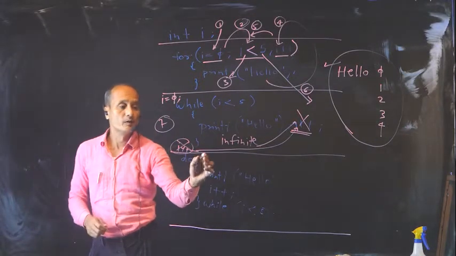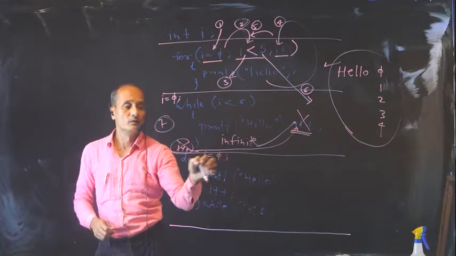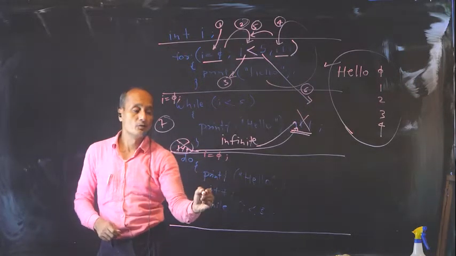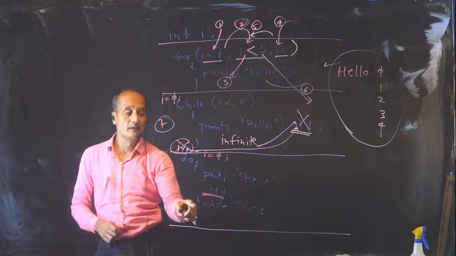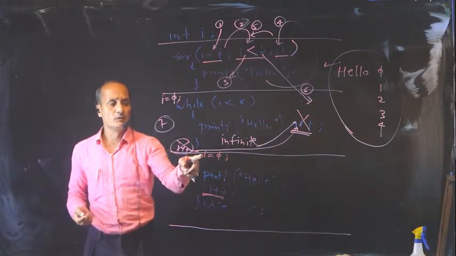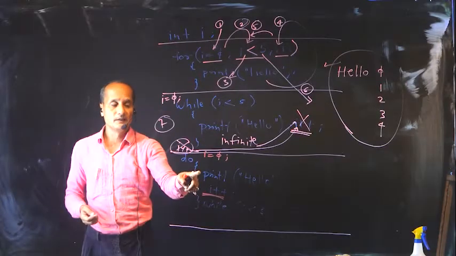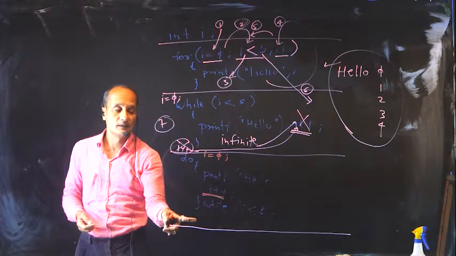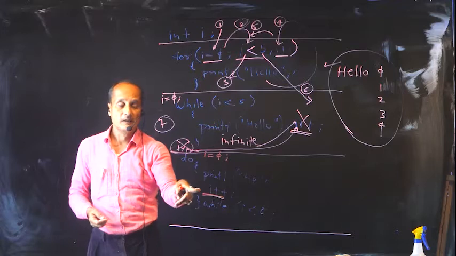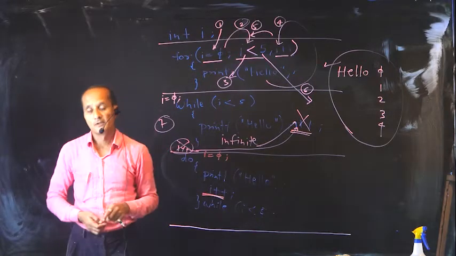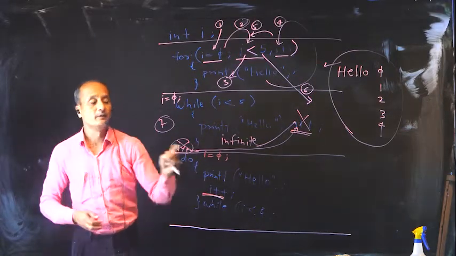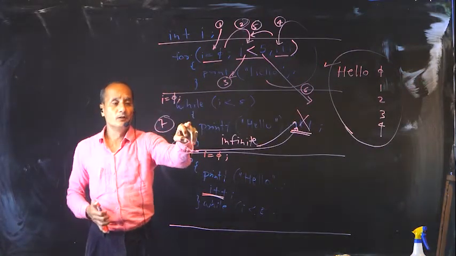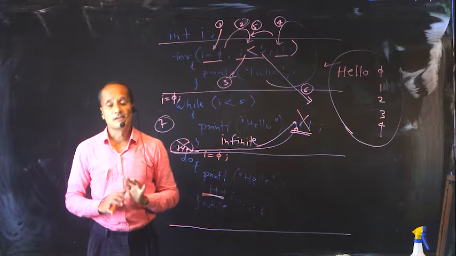In the do while loop also we should not forget to do i equal to 0, the initialization before, and increment also we should not forget inside the do while loop. In the same manner, this i equal to 0 cannot be and should not be done inside. This i plus plus cannot be and should not be done outside the loop. It has to be done inside. And don't forget this i plus plus, because if you forget, again it will be an infinite loop. So these are the key differences between for loop, while loop and do while loop as a syntax.